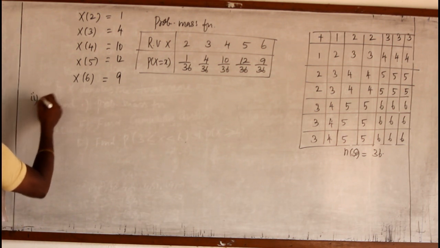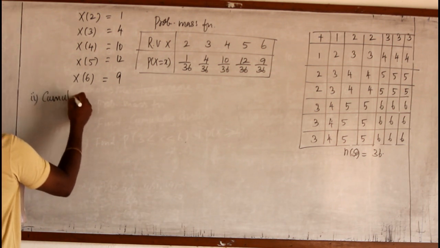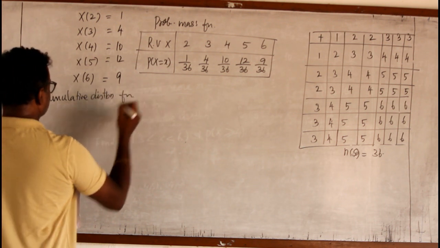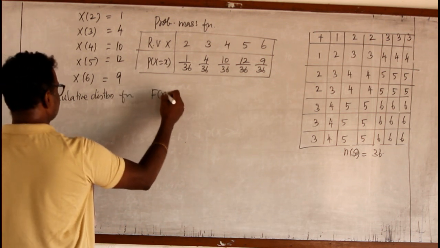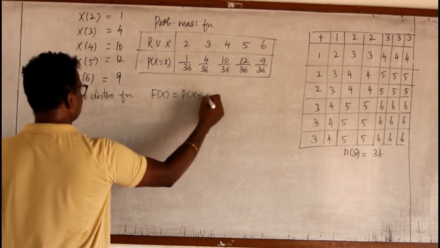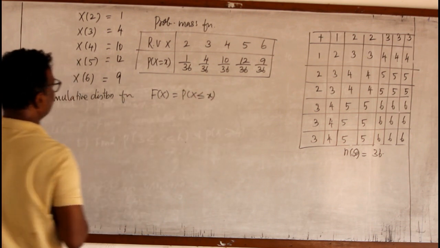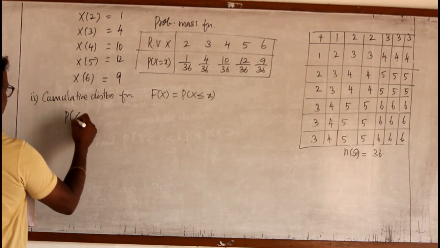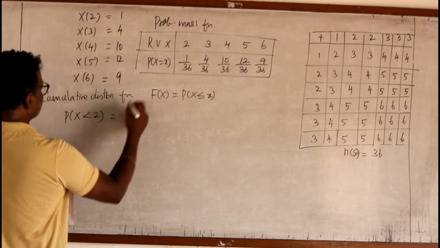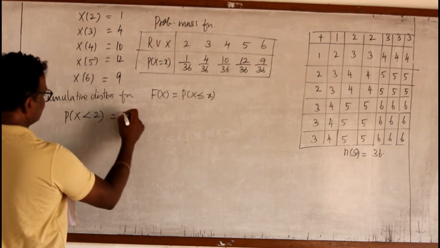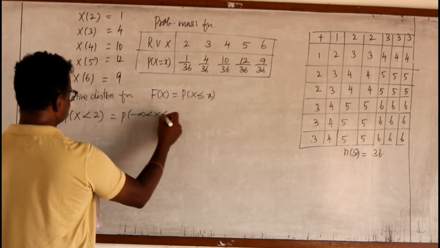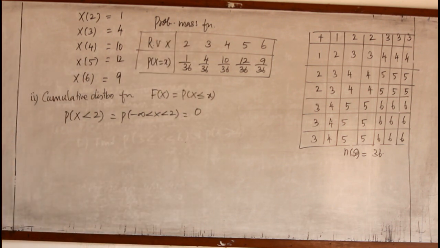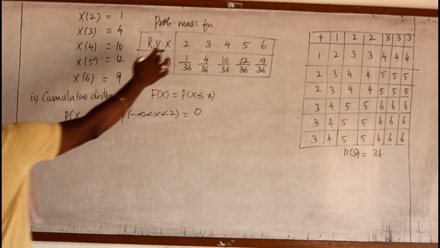Now, they are asking the cumulative distribution function. We know F of x means P of X less than or equal to x. This is the formula. Before 2, we have x less than 2, that is P of minus infinity less than X less than 2. There is nothing there, therefore this probability is 0.